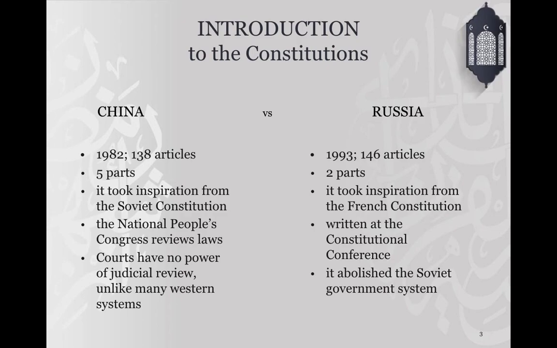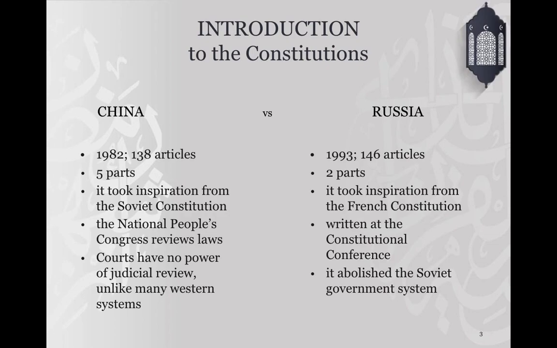It's divided into two main sections. The first one is about the rights and duties of the citizens, the Federal Assembly, the structure of the government, the judicial power, and so much more. And the second one is about concluding and transitional provisions.